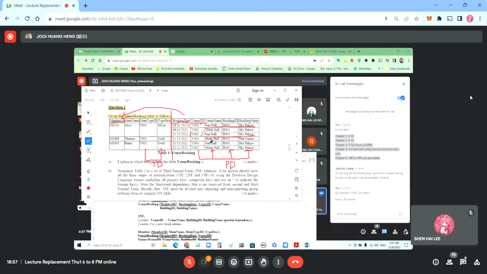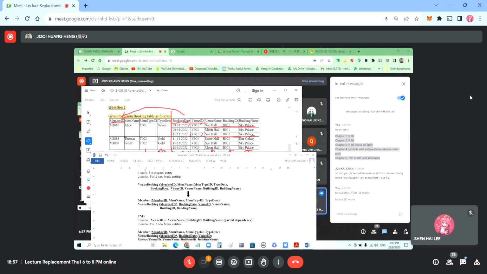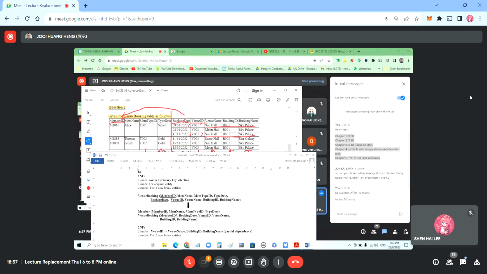So it becomes the second table. One table is broken into two tables. This is the first normal form, five marks. In the final exam, you get more marks. Here are four marks altogether. This is how you write the first normal form.